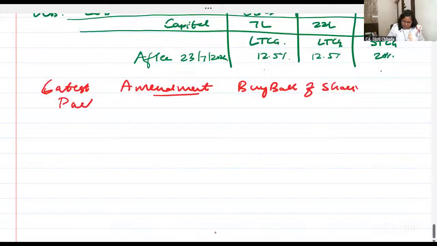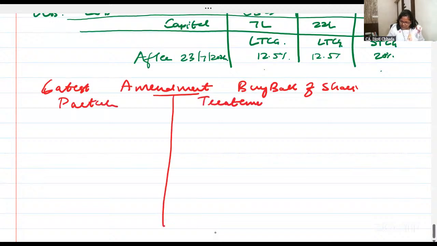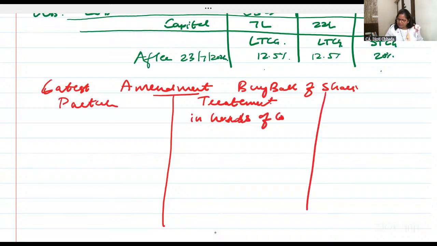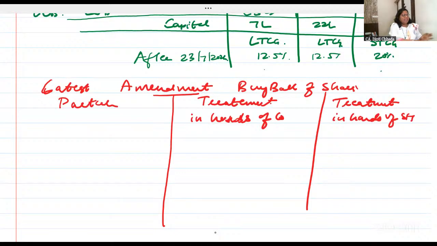Okay, make a flowchart. Concept of buyback, particulars, treatment in hands of company, treatment in hands of shareholders. SH is shareholder. Make a triple column. Last concept for today.